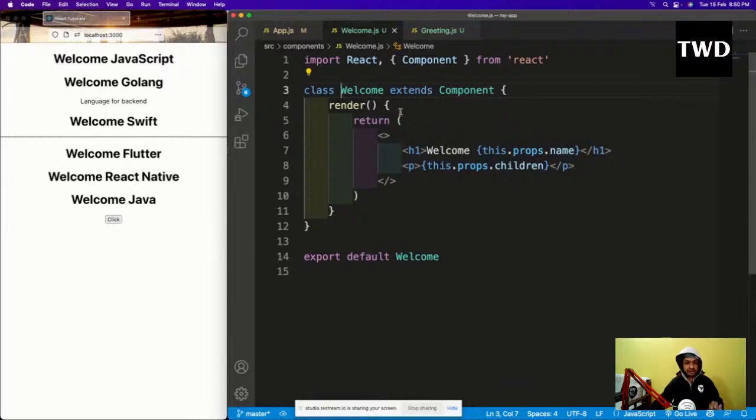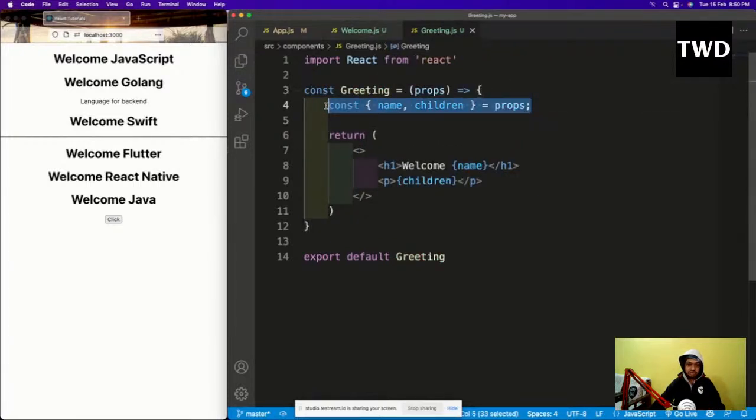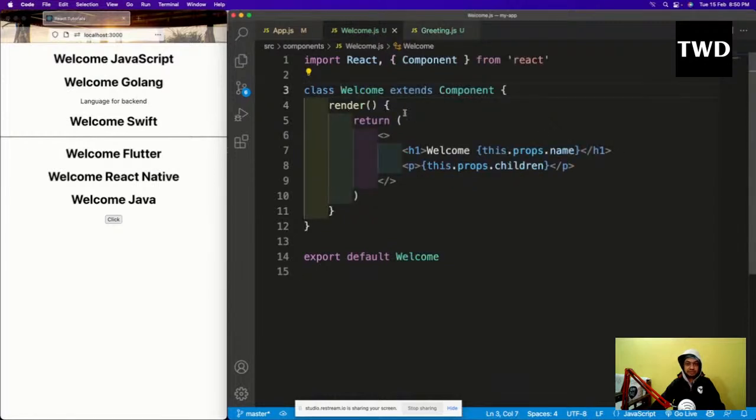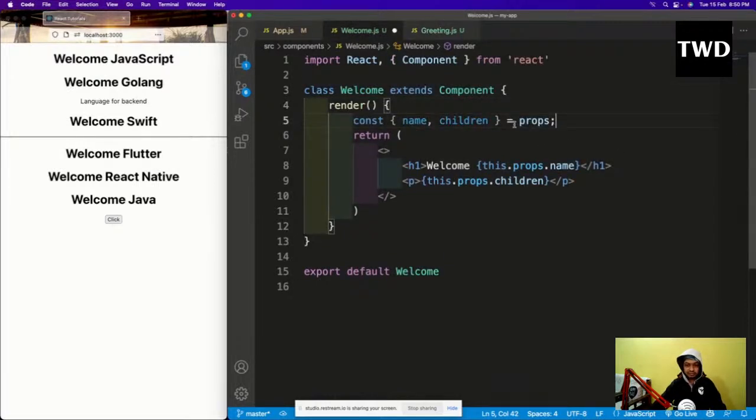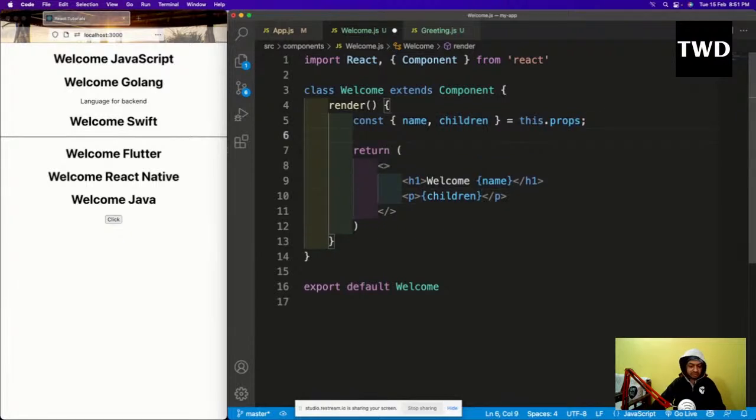But one thing is very important in class based component: the destructuring is always done inside the render. So we have to do it inside the render. We'll copy this and paste it here. But there is no props here, so there is this dot props. So now we have a bigger shortcut. Instead of every time writing this dot props dot this and this, we can directly do it like this. Save it, no error, it will be working fine. So this is how the props destructuring is done.